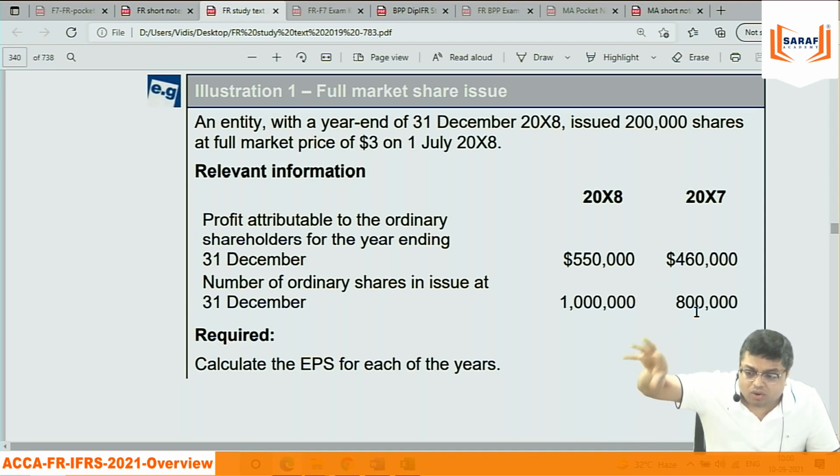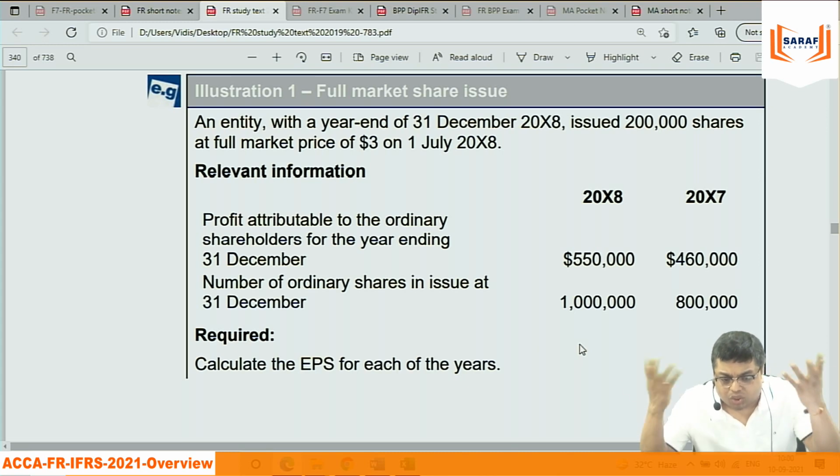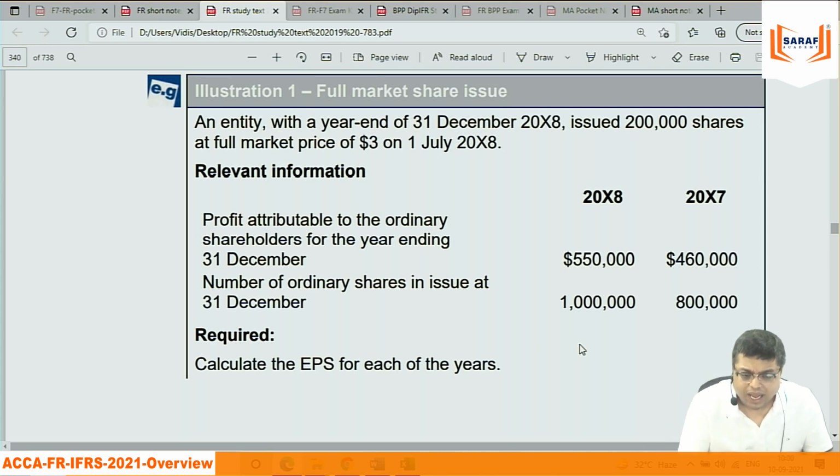It will not give you earnings from the first day. It's not a lottery. When you do any new business, any new product, any new market, you need funds for that reason only. Otherwise, why would you issue 2 lakh shares? Why would you require $6 lakh of funds? When you require $6 lakh of funds, that means you are doing something new, and new things will give income in 4 or 5 years. It will not give it instantly.